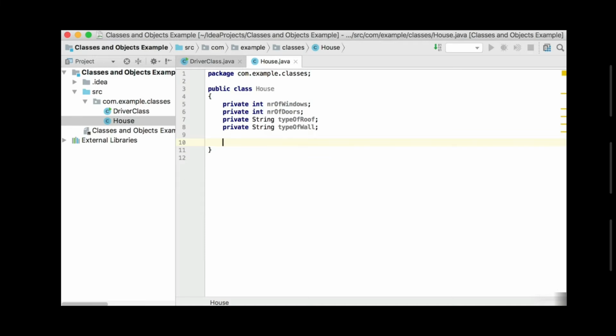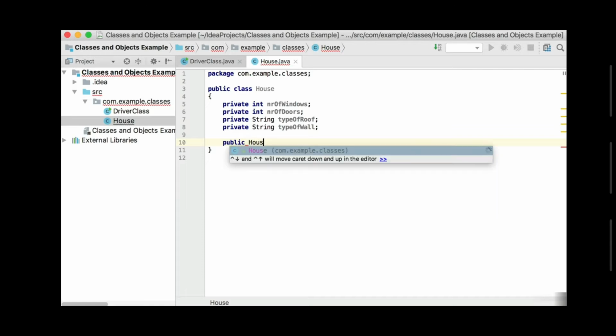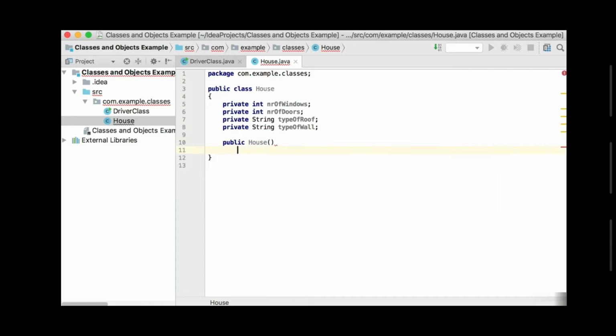Constructors will always be public, and it will never return a value, not even void. So you'll say public, and then the constructor will have the exact same name as the class. So this could be the method header for a constructor. So the constructor is the method in your class that's got the same name as your class. And then normally what a constructor does, it sets those 4 values that you've got at the top. If you've got 10 at the top, normally it sets all 10 of them. But we have specific examples where we do not set all of them inside of the constructor, but we can later on use setter methods to set them.